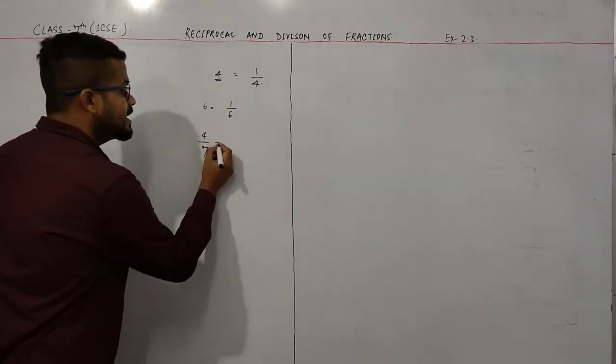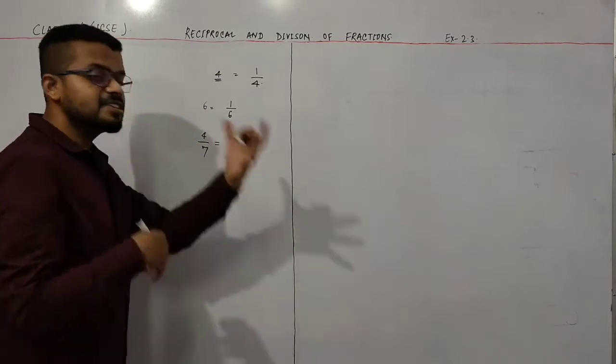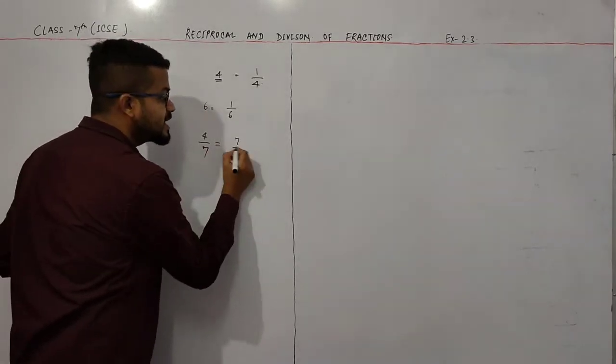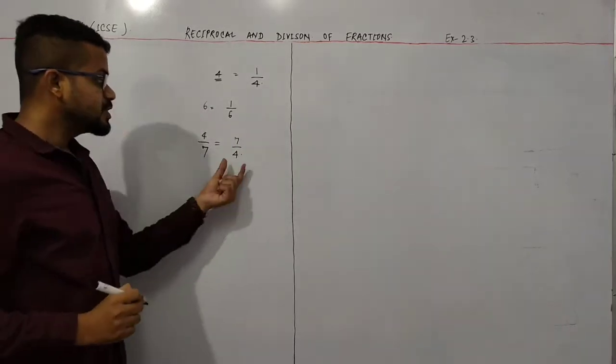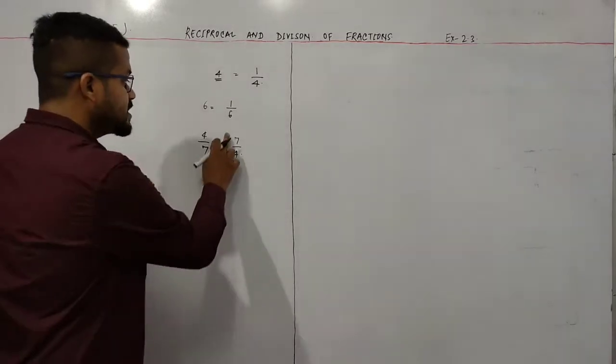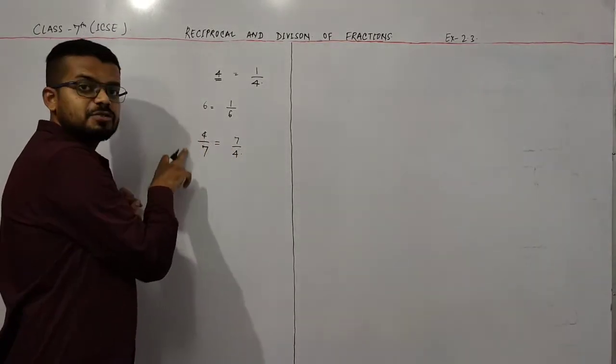Now how do I write the reciprocal of this fraction? Simply just reverse the fraction. So this is 4 by 7, so I write here 7 by 4. Okay, so this is the reciprocal. Remember, 7 by 4 is the reciprocal of 4 by 7.